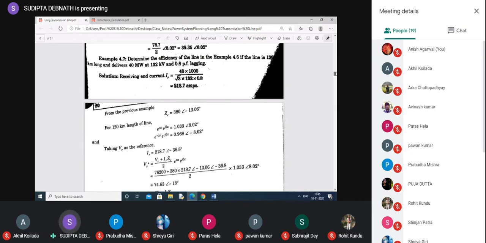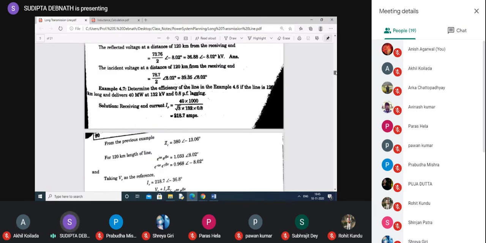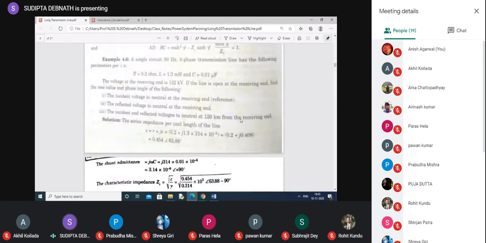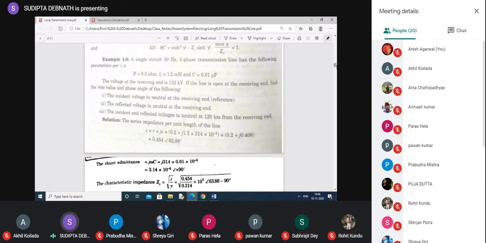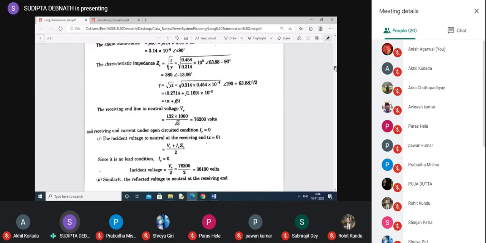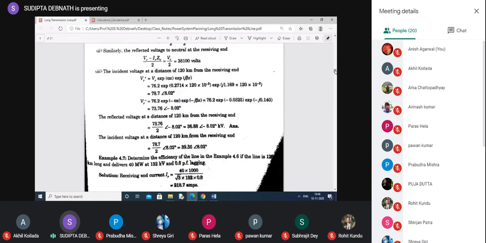They are found out from the same equation, because the question is to find out at 120 degree. Okay, so it is actually the next part. Incident at a distance 120 degree from the... now this is not this problem, but it is just like part 3 of the previous problem. So at 120 degree we have found out VR was this one, VR minus was this one.